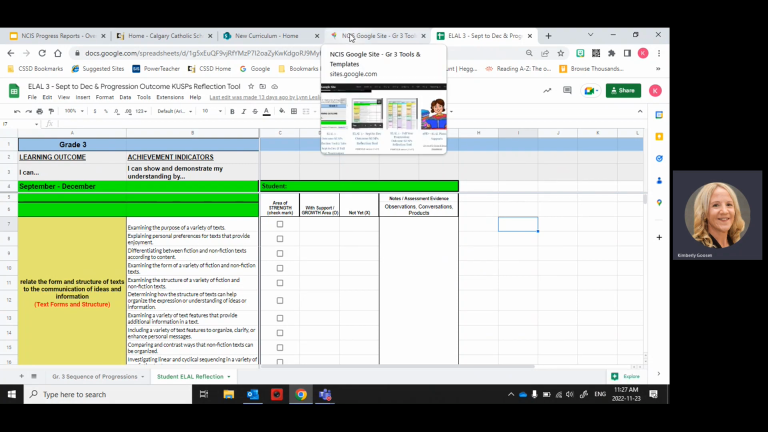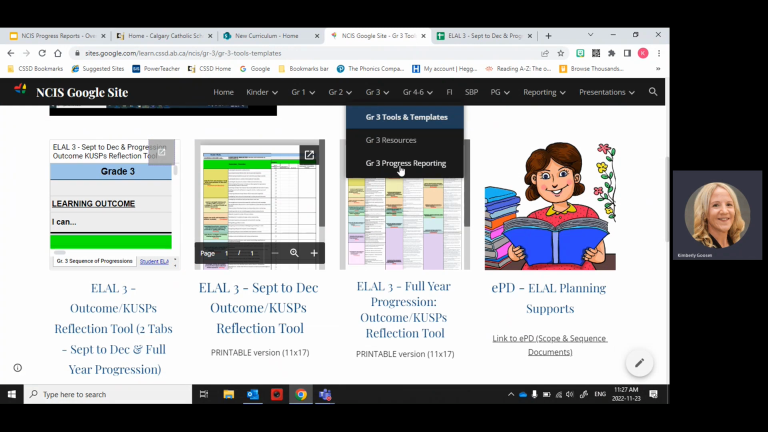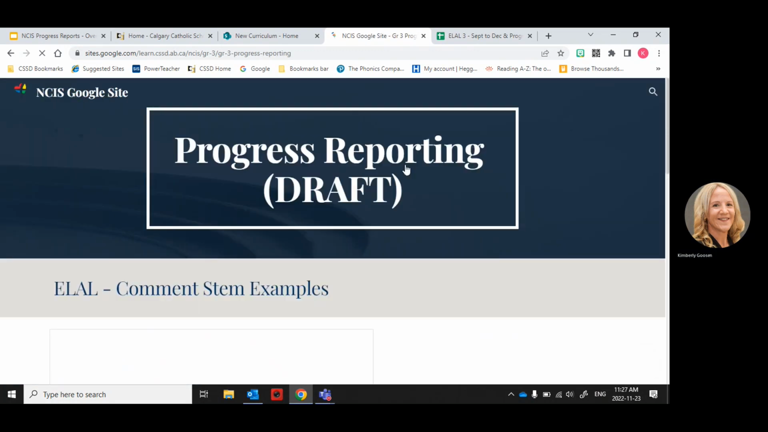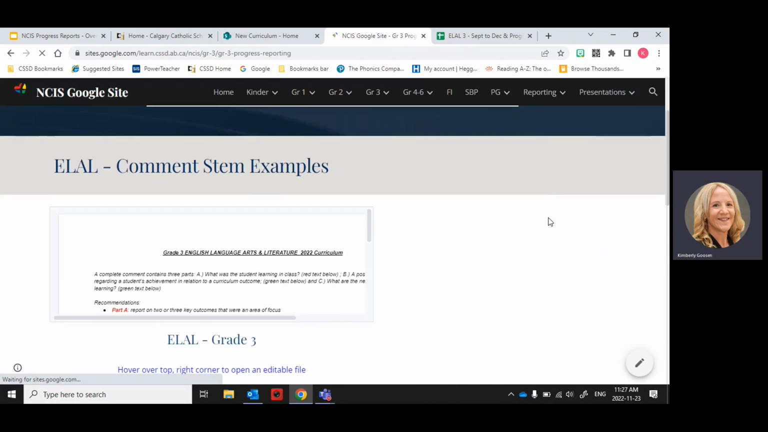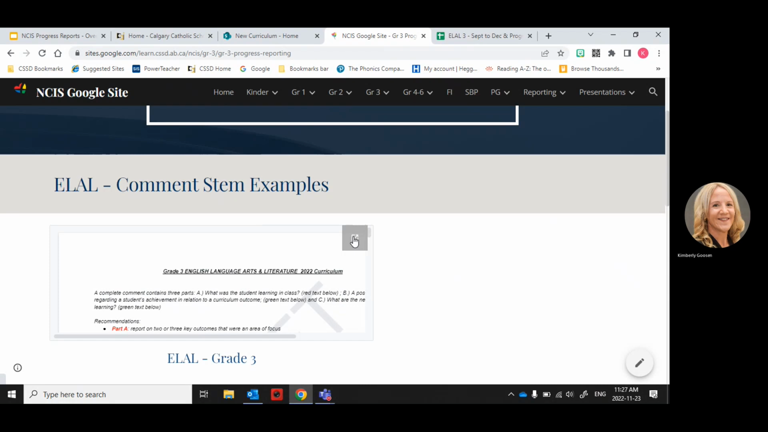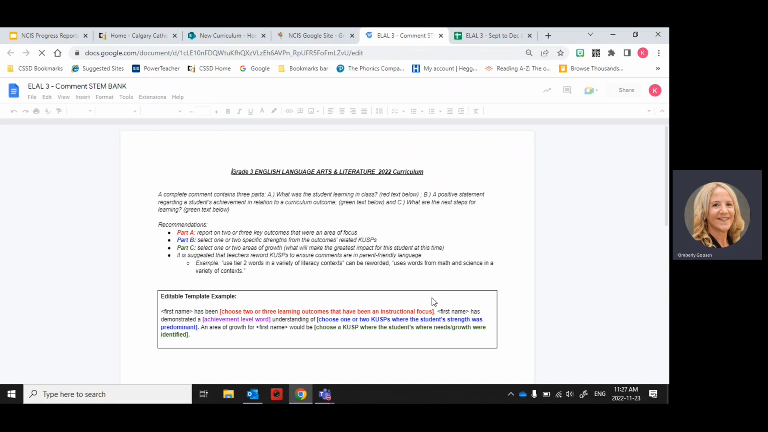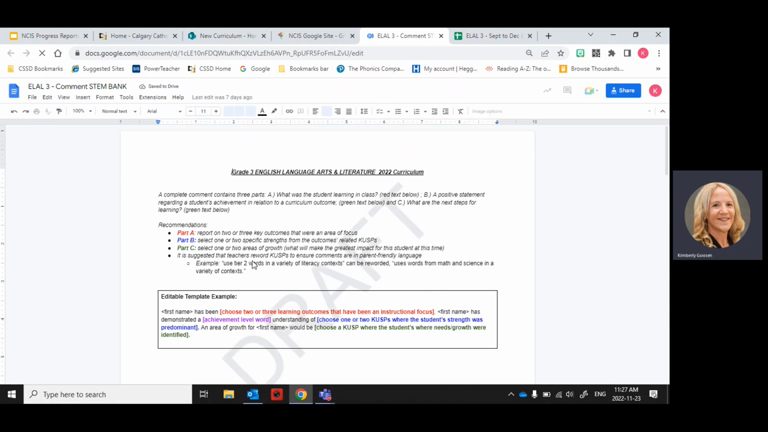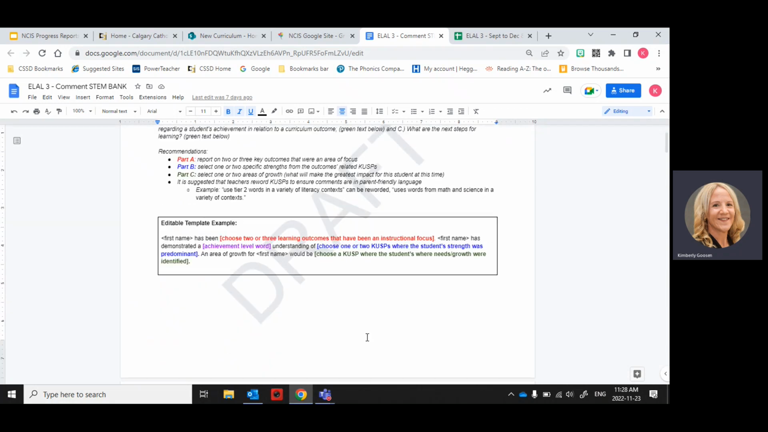Now we need a next part. So we need your actual progress report STEM builder. So again, grade 3 teacher, going to go to progress reporting. And then right at the top here is our ELAL comment STEM example. So again, hold over that little right-hand button. And here we have our front matter. Again, we've already gone over this. Outcome 2 or 3 at the very beginning, student strengths, students' area of growth, identifying 1 to 2 cusp areas. Here's an editable template that you can use.